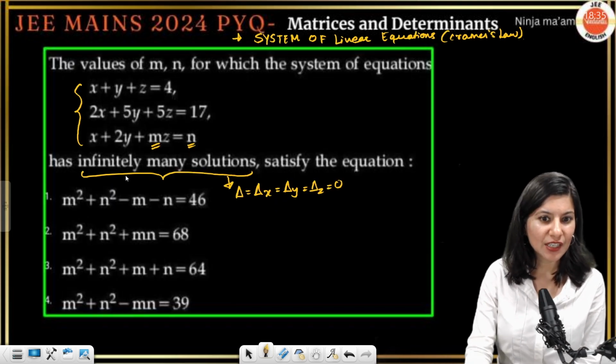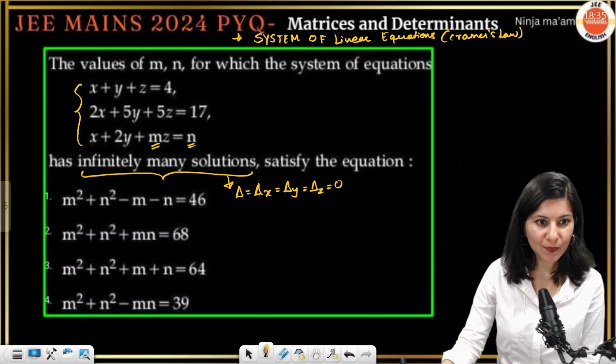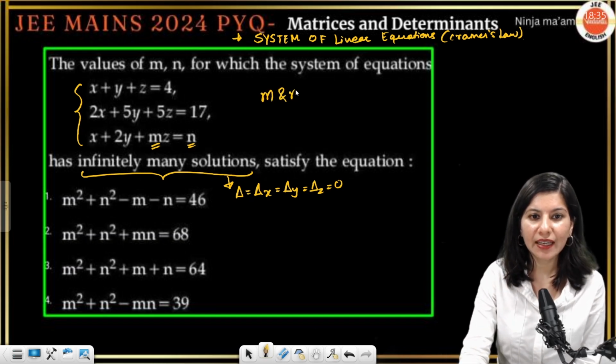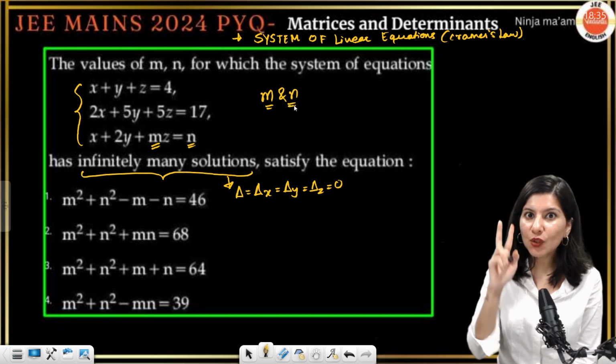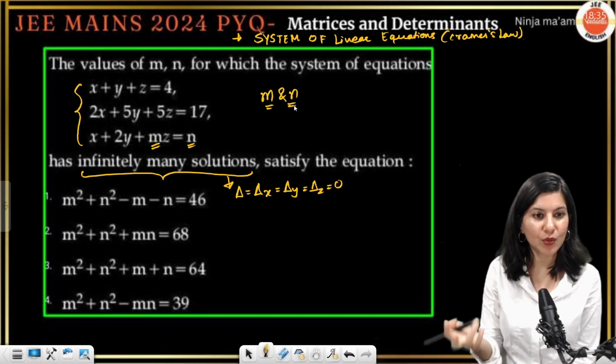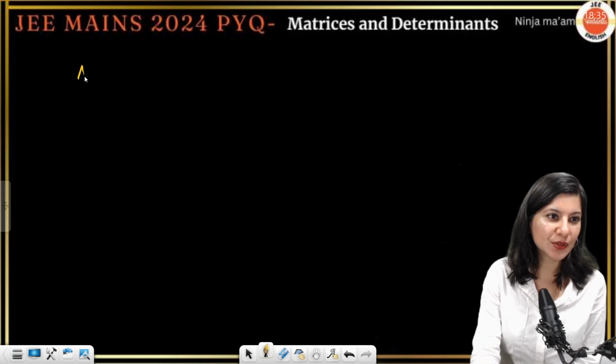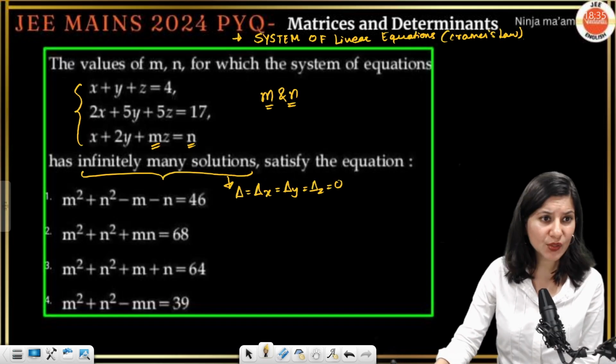Just solve it out. All the deltas are 0, but we need only 2 values, m and n. For that, we just need 2 equations. That's it, 2 unknowns, 2 equations. The very first thing we need to do is set delta equal to 0. Let us quickly do that.